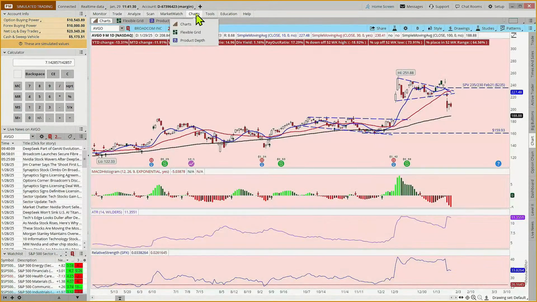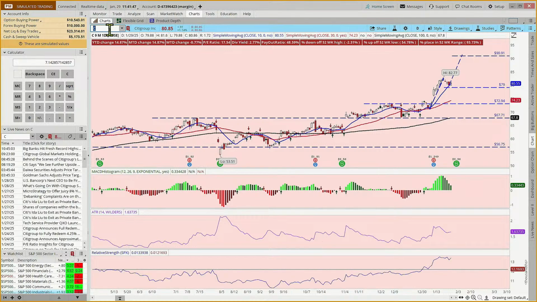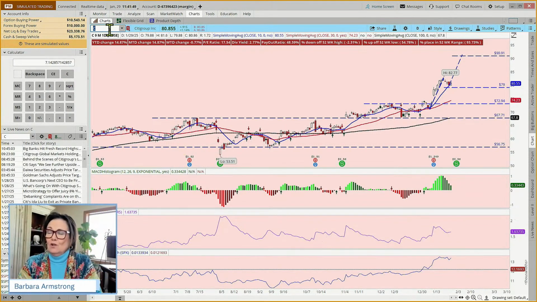So a lot of companies coming with earnings. Okay, so we've done some trade management on 3 different positions, eBay, Autodesk, and AVGO. We did 3 trades on Citigroup that we will compare and contrast in the upcoming weeks.